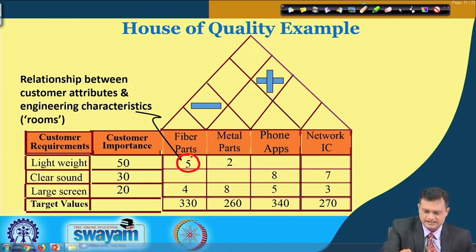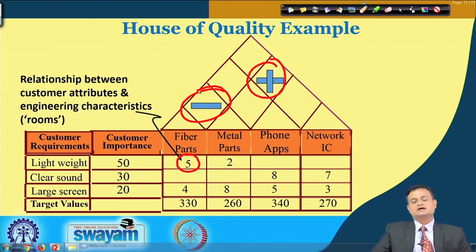You can also see here this plus and minus. I have put plus and minus, and I am just presenting a very elaborate display of house of quality so that you can appreciate it, and then I will show you the exhaustive example. Plus and minus means these two requirements are positively related or negatively related.